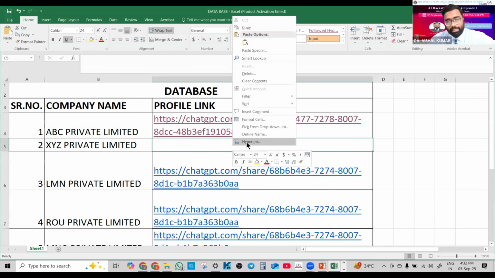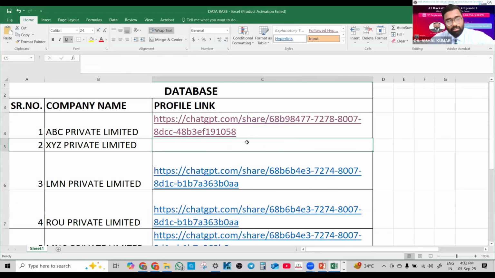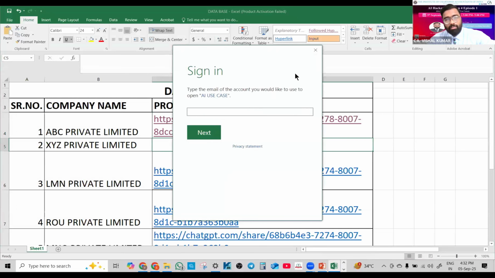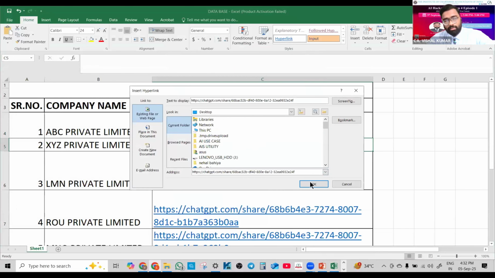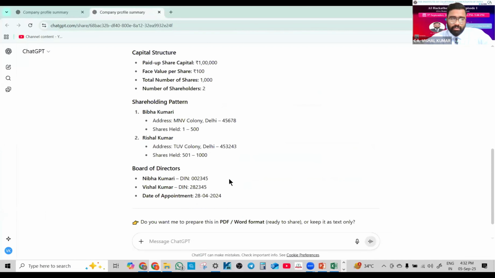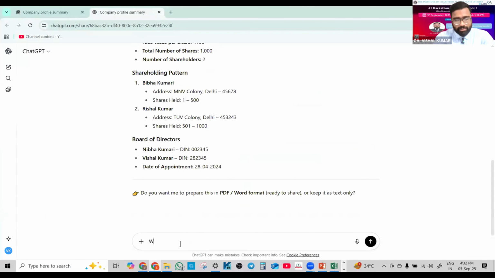But before pasting, click on hyperlink. Edit. Address. Okay. Now, whenever I click this link, it will open the XYZ Private Limited database. As we can see, it opened the XYZ Limited database. Now, if we write who are the directors, it will provide data of XYZ Private Limited.